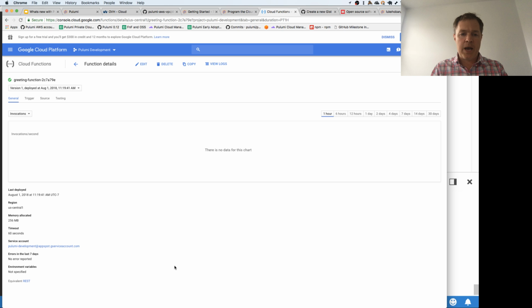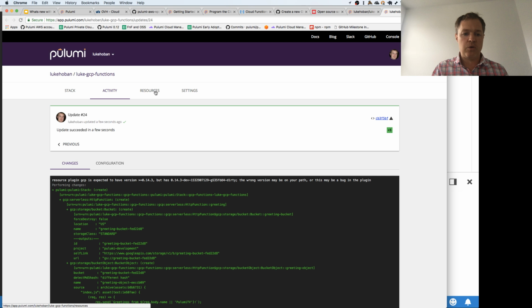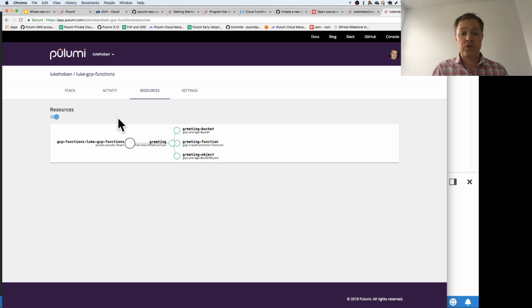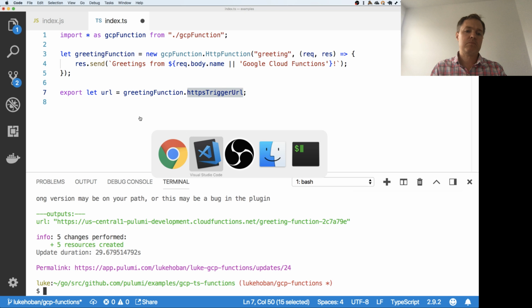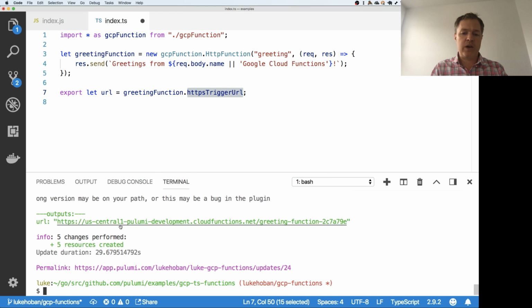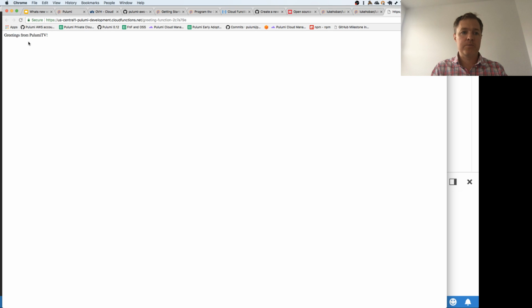Just like before, we can get access to all the details about this over in the Pulumi console, including the list of resources and even the resource view, which shows that we have that component that then has those 3 children as part of it. But back over here, I get this URL, and if I go to that URL, I actually get that string that I printed out.